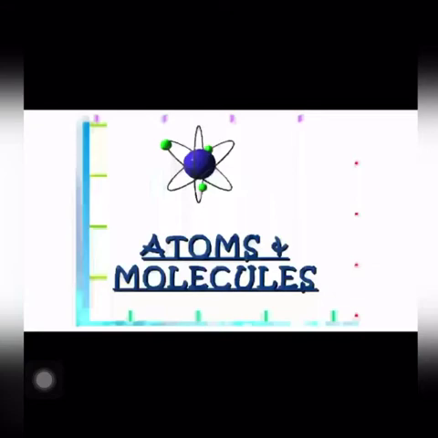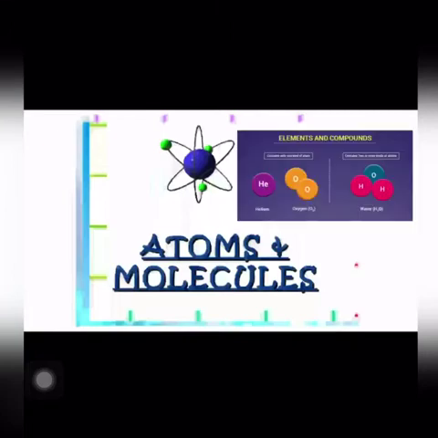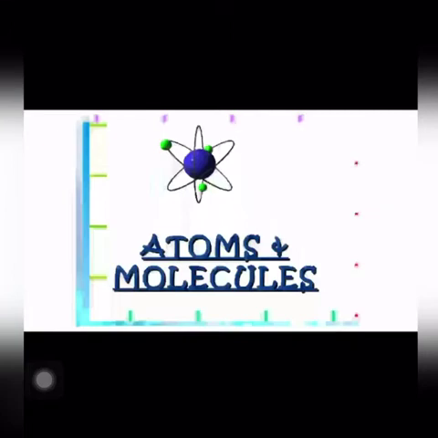So today we are going to start a new chapter, that is atoms and molecules. In the previous chapter we have discussed the physical as well as the chemical classification of matter. According to the physical classification, matter has three states, that is solid, liquid and gas. And according to the chemical classification, matter is divided into elements, compounds and mixtures. We also know that compounds, or chemical compounds, are formed as a result of the combination of the elements. Now in the present chapter we shall discuss the basis of the combination to form compounds.